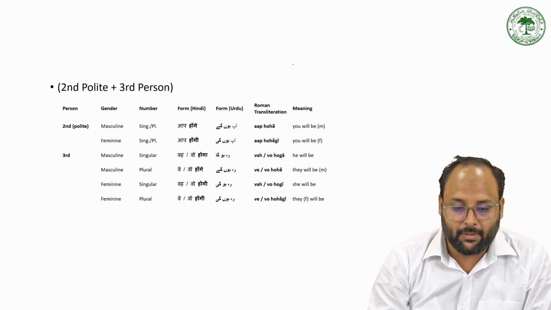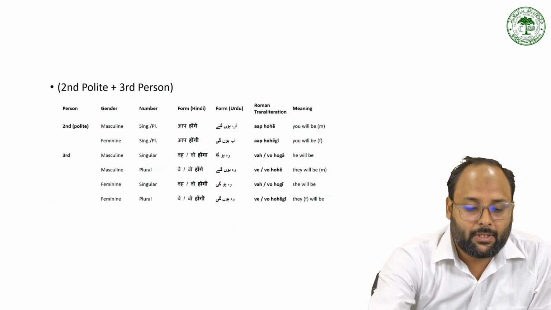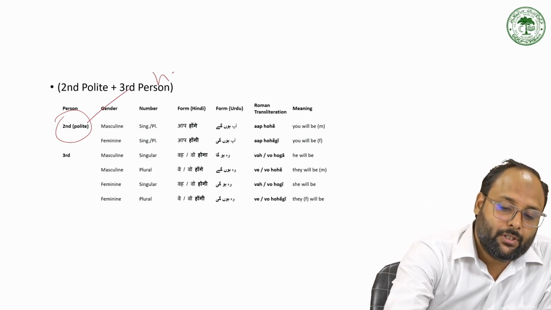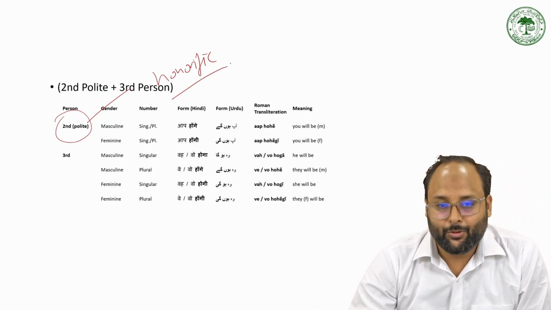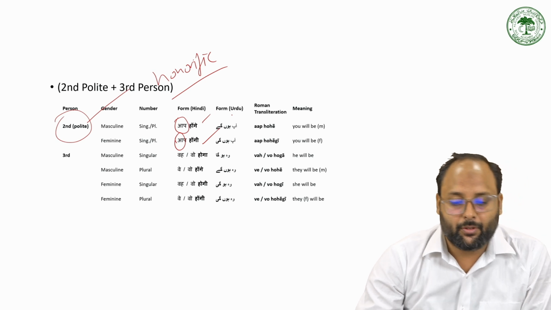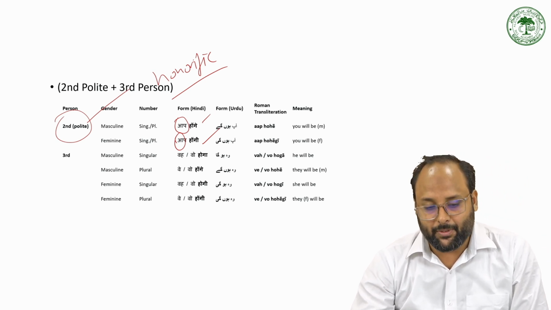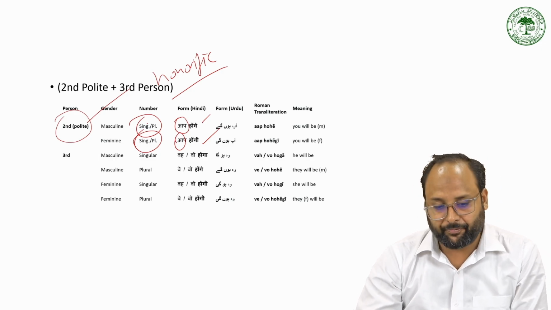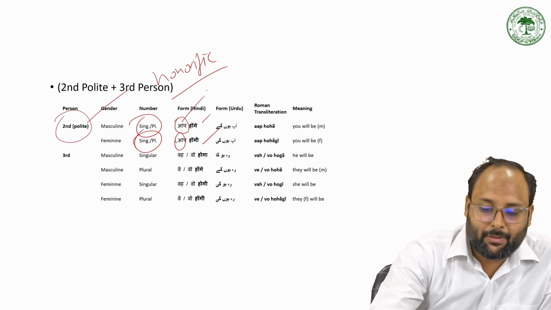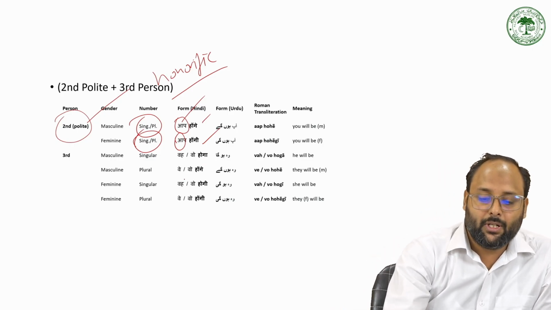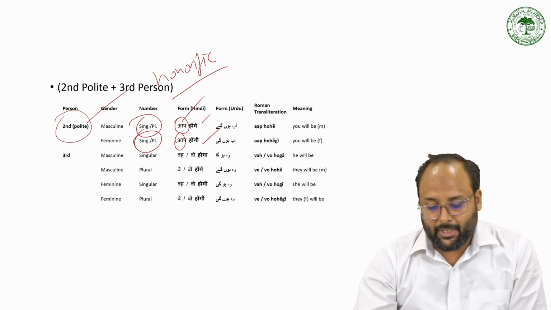So there are some third person also. For some third person, there is a second person, we are adding some polite feature or the honorific feature. Honorific means when we honor someone, so we use the आप subject. So आप होंगे and आप होंगे for singular and plural, so they are used in the same way. We cannot make the distinction between the singular and plural. We use the आप, and the आप does not determine whether it is singular or plural. And for third person, we use वो and वो होगा, वे होंगे, वो होगी and वो होंगी.